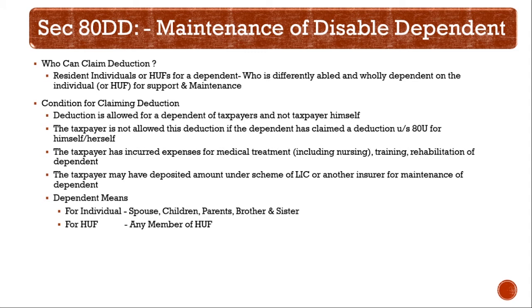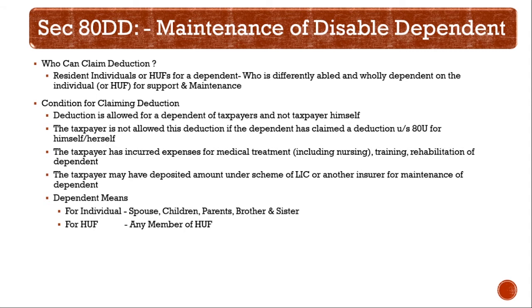There are certain conditions for this section also. The person has to incur medical expenses for the dependent, or incur expenses for rehabilitation or any training purpose for the dependent, or he or she has deposited a certain amount in a scheme of LIC or any other insurance for the maintenance of the dependent.